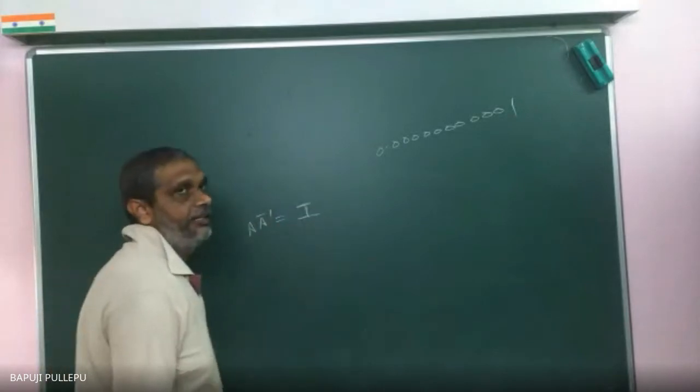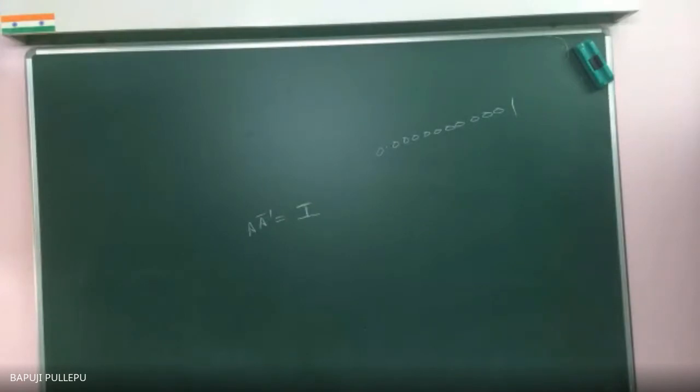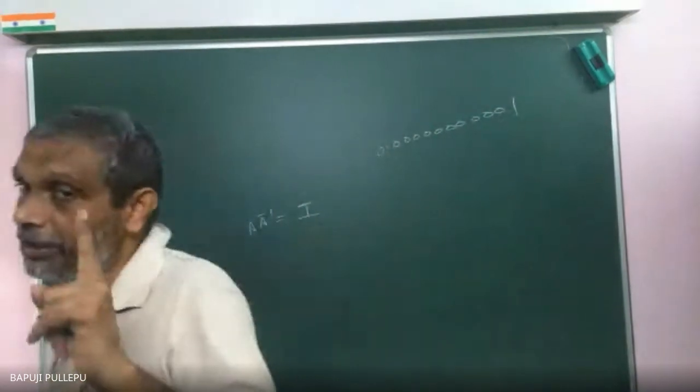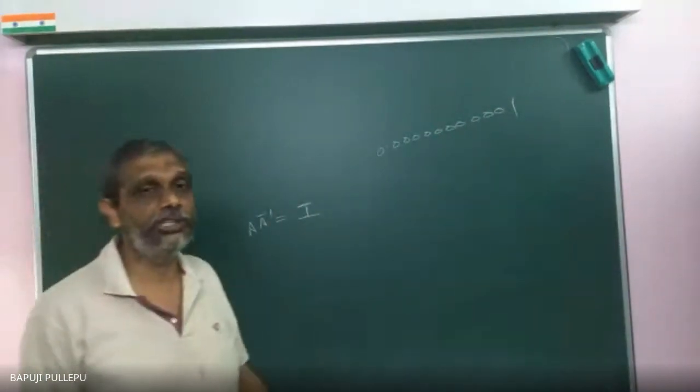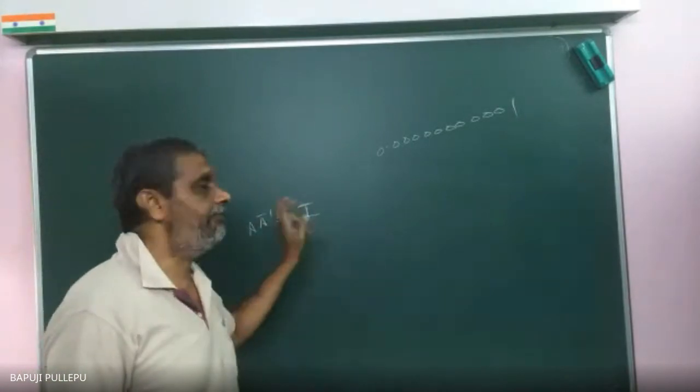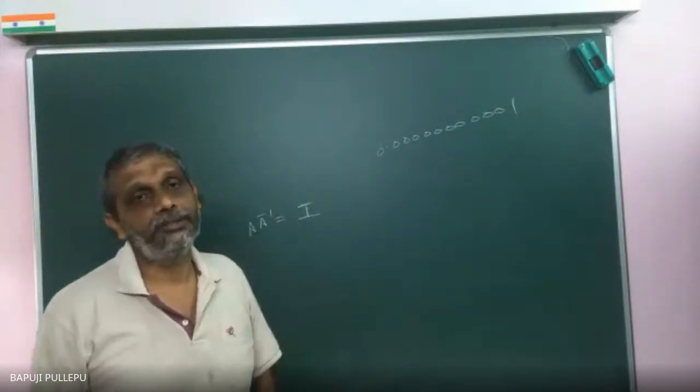What is this I? Identity matrix. Any name you can give any matrix, you can call it Bapuji or Shaman, that is happily allowed. But use the particular matrix as you like. So I means identity matrix, which has value 1 if we take the determinant.